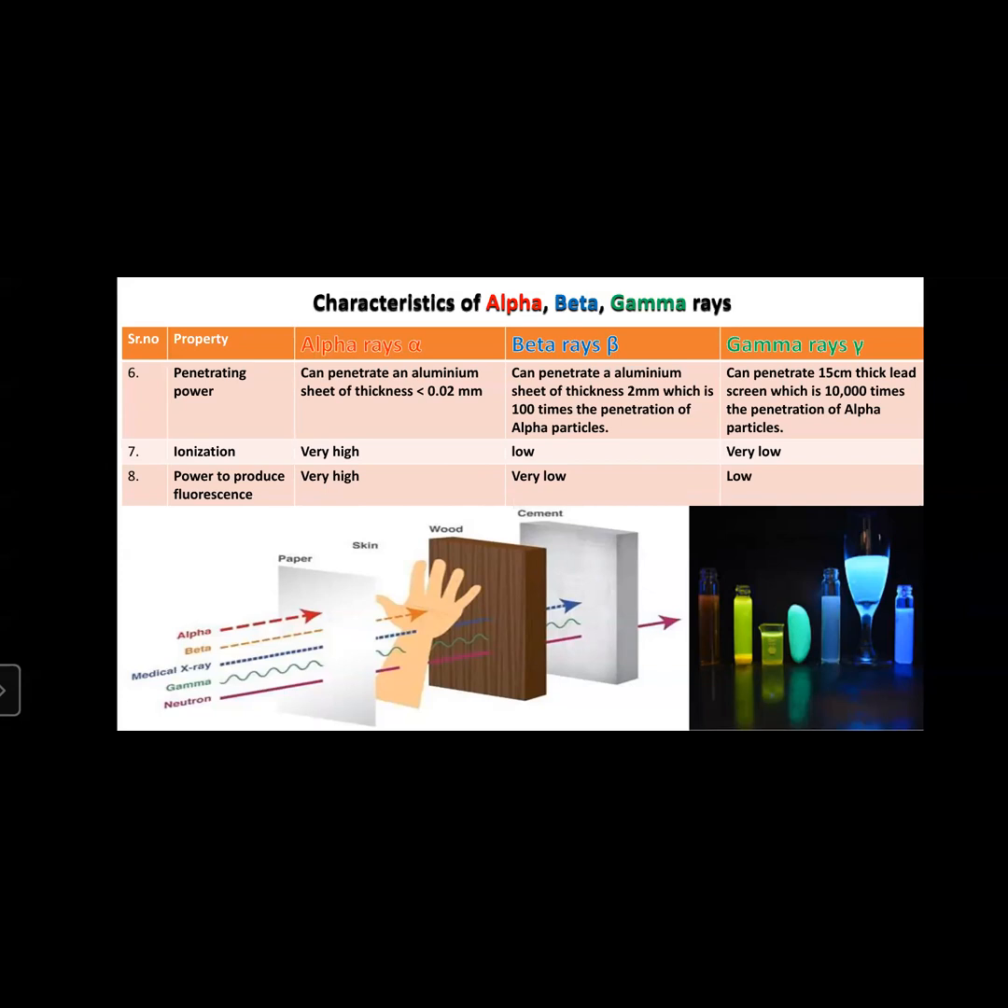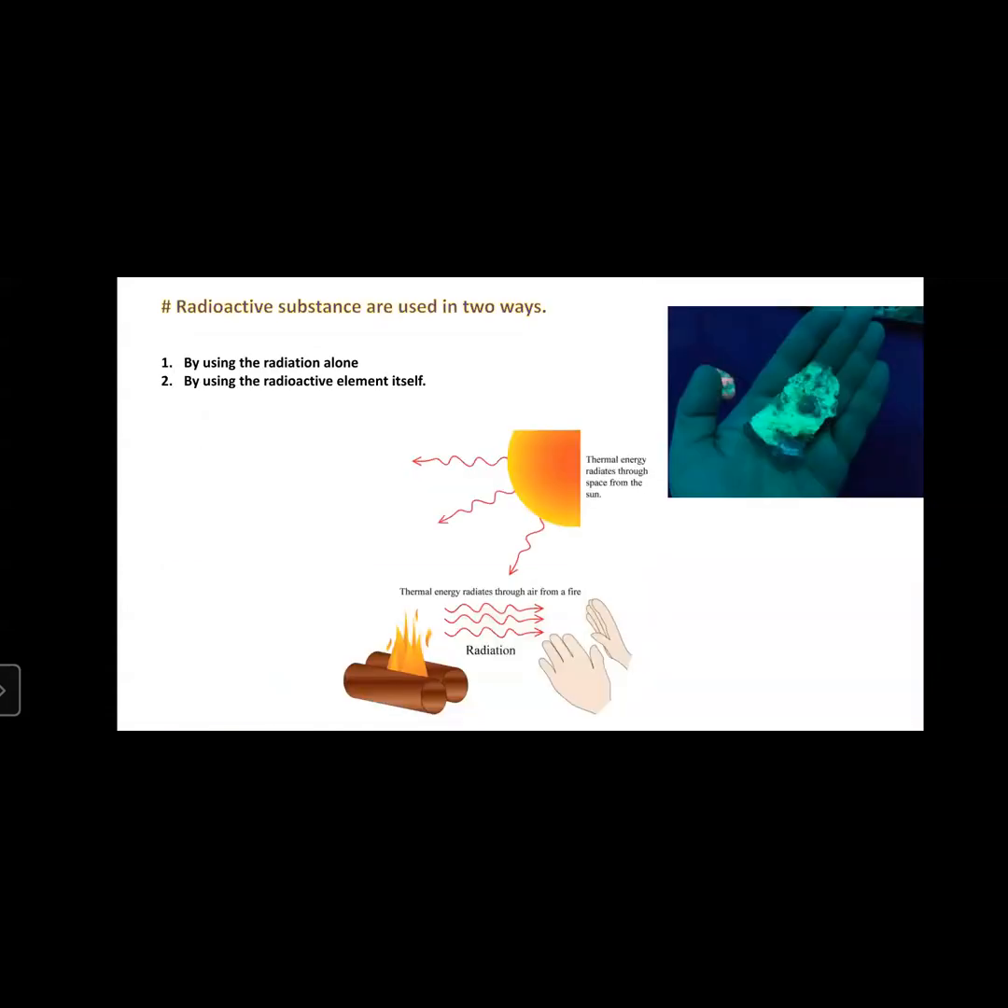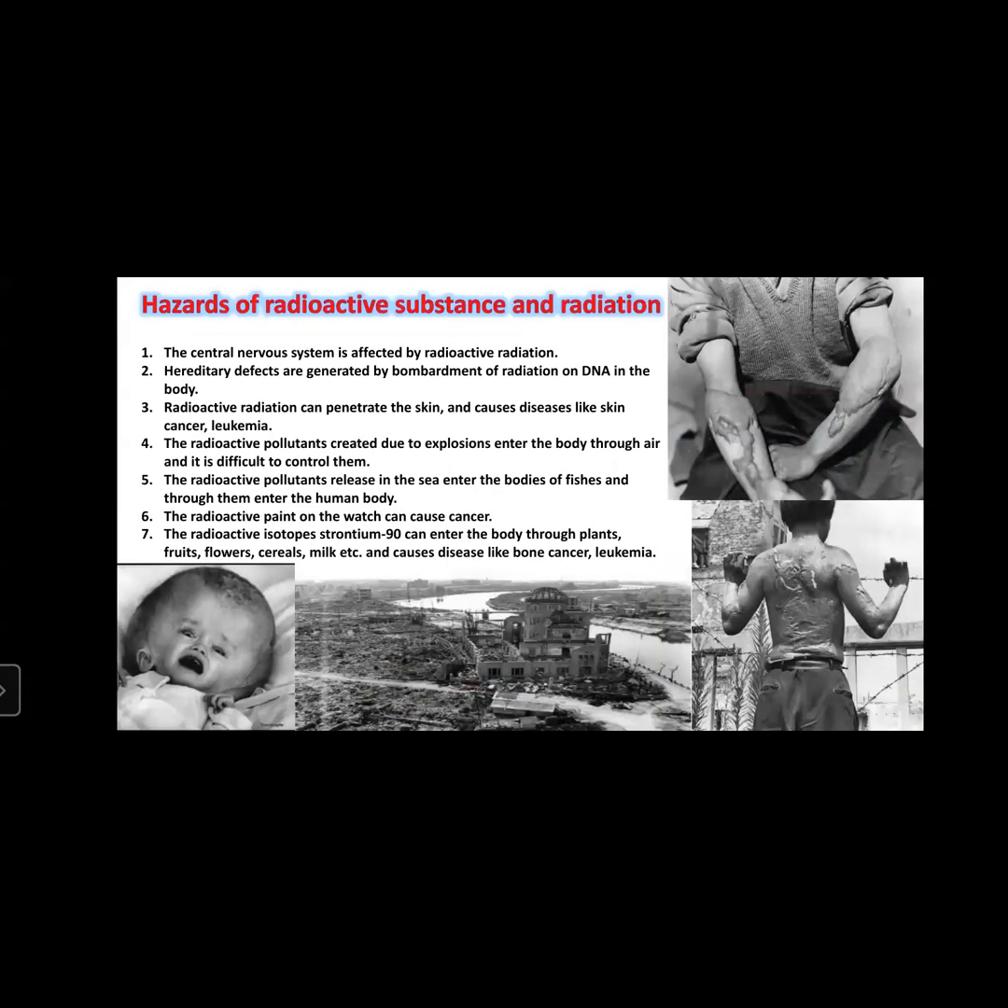Next, we saw their uses. Radiation is used in various fields like scientific research, agriculture, medicine, industries, etc. Radioactive substances can be used in two ways, either as a material or as radiation. Along with the uses of radiation and radioactivity, there are certain hazards also. There are numerous hazards caused by the radiation. These hazards are also listed here. We discussed them, and now here we stop our lecture.